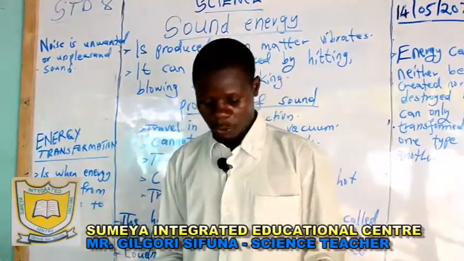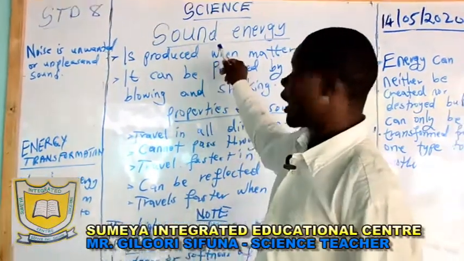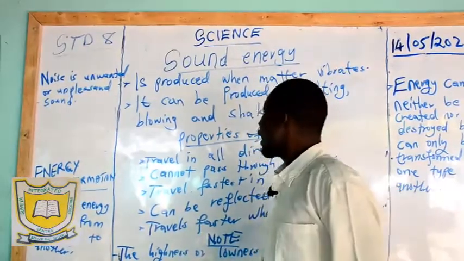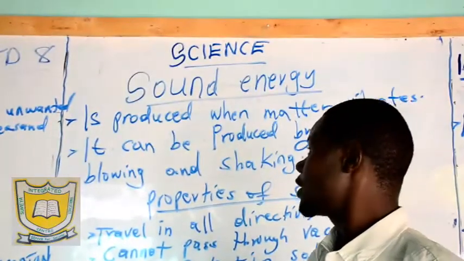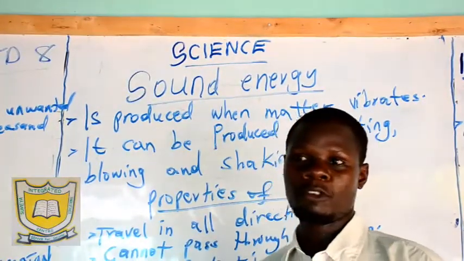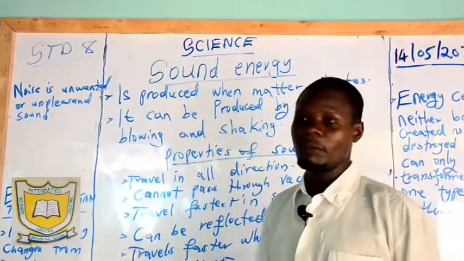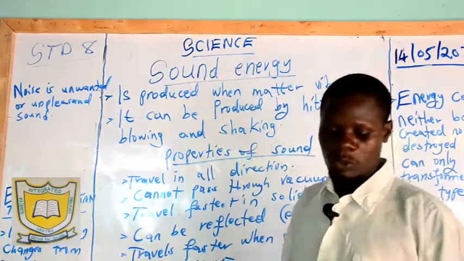Welcome to our science lesson today. I want us to proceed from where we left off last lesson. We were dealing with types of energy, of which I said there are 6 types. We talked about 5 of them, and we were remaining with 1 type of energy, which is sound energy.